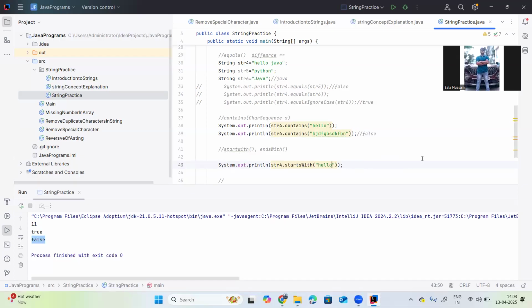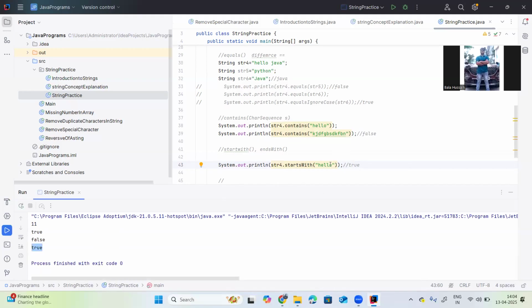The starts with method checks if the string starts with the prefix in the given string. Because hello Java starts with hello, it will return true, a Boolean. Let me run again. Yes, it is true here.